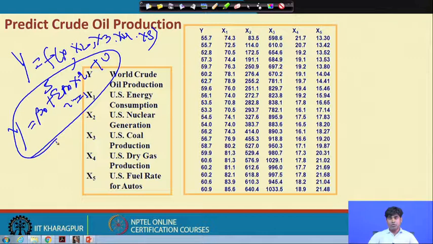The chance of multicollinearity arises when R square is high but most of the variables are not significant. The vice versa is also true: when most of the variables are statistically significant, R square is low.